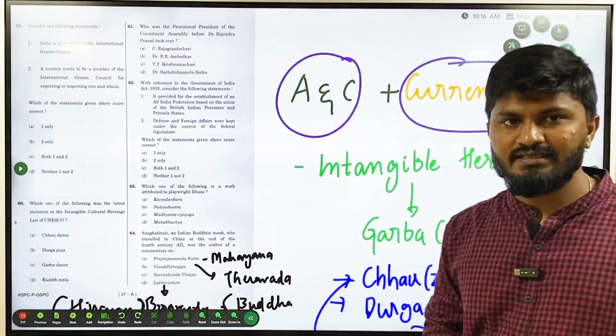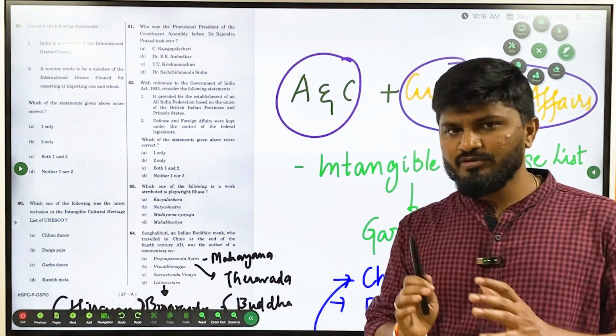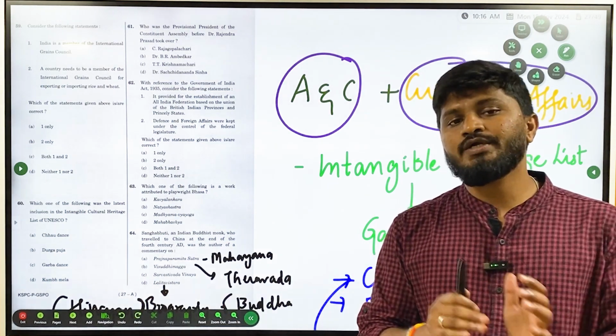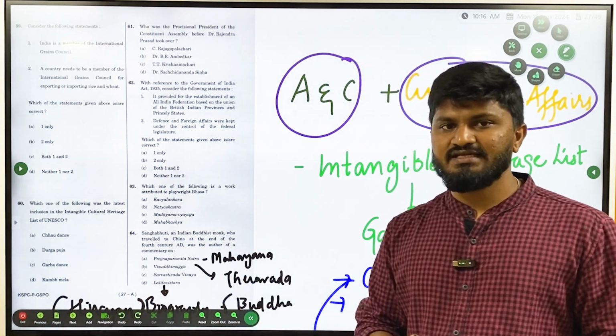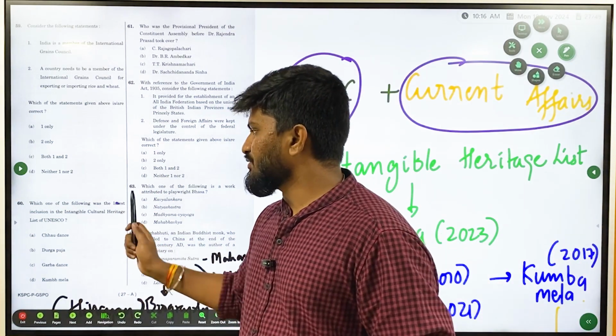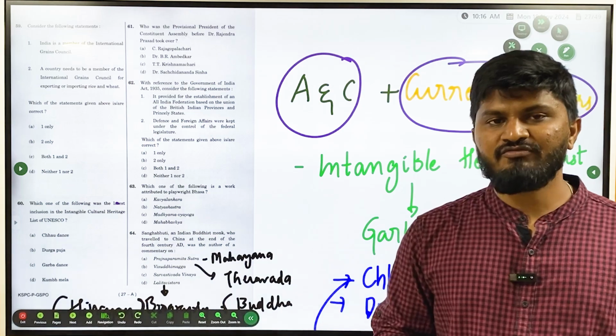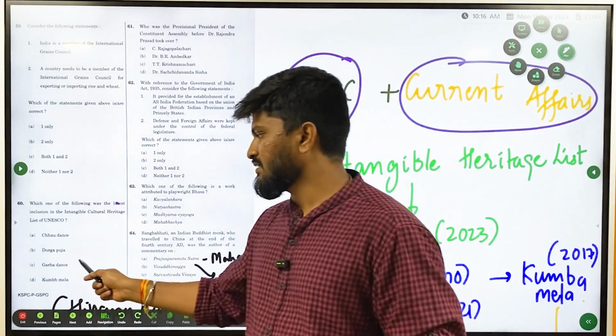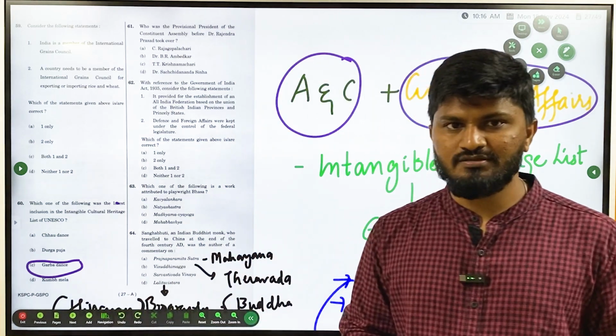I already said in the beginning that any monument is a part of art and culture, a part of history. If it is added to any list of these kinds, then it becomes current affairs and becomes important. If you are thorough with your current affairs from last year, you could have easily answered this one. The answer was Garba dance, which is famous in Gujarat.